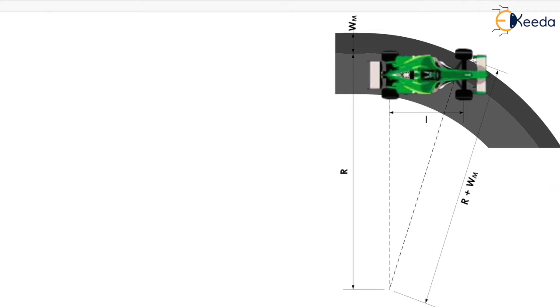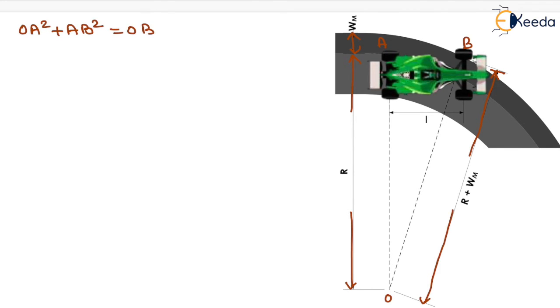Now in this diagram, this is known as mechanical widening. This is the radius of the curve, which is represented by capital R, and this distance is R plus WM, that is, radius of curve plus mechanical widening. Now from this triangle we can name it as O, A and B. In triangle OAB, OA square plus AB square equals OB square.